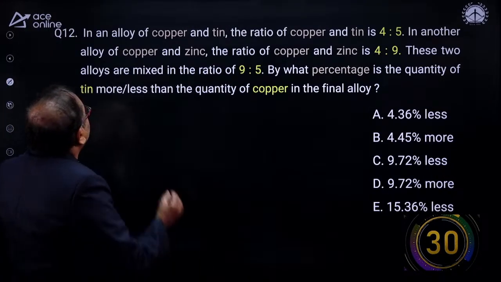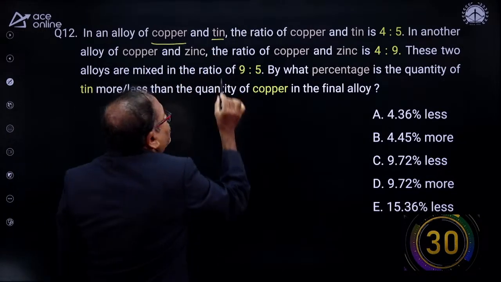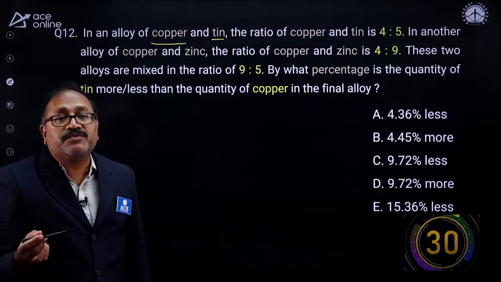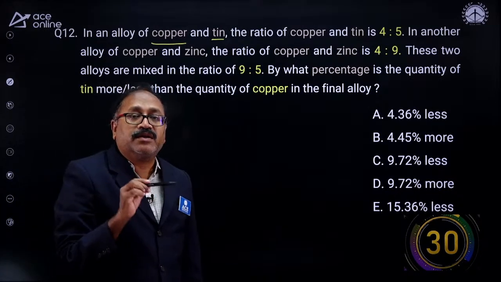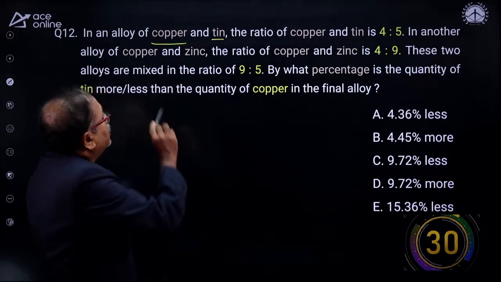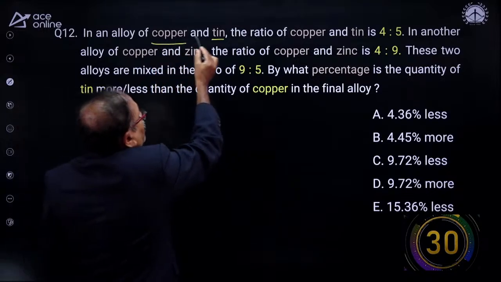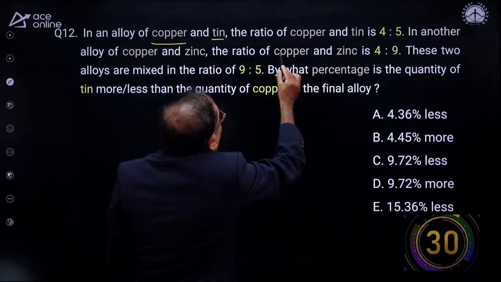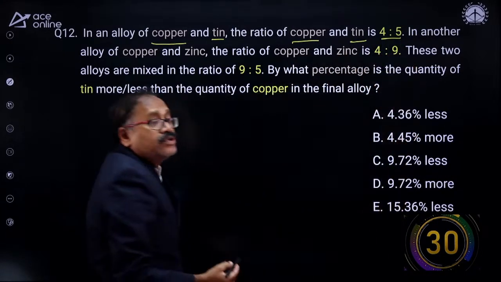What is this question? In an alloy, copper and tin. A beautiful concept, you will understand it. Please note this question in your book and go through all these questions before the exam. Look at the type of question. Why am I saying it's a beautiful concept? Copper and tin are in the ratio of 4:5.